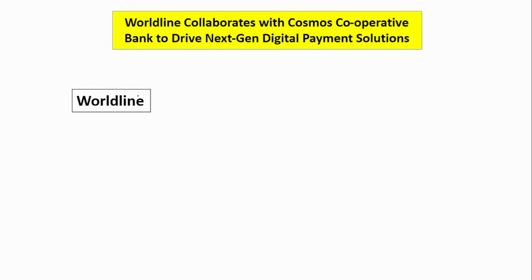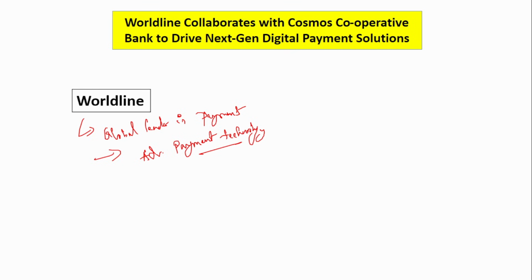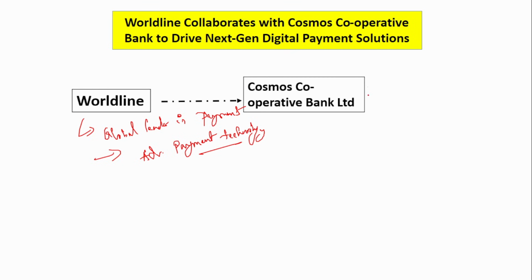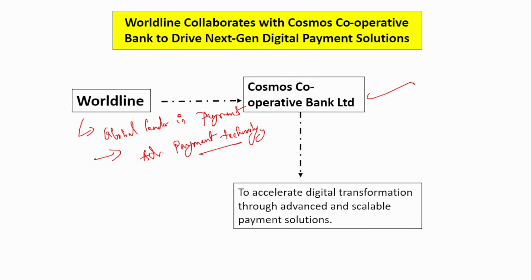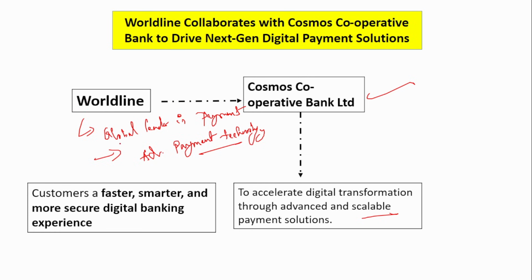Next is Worldline. What is Worldline? This is the global leader in what? In payments. They basically provide advanced payment technology to the customers. Okay, this is what they provide. They provide advanced payment technology. So they have collaborated with Cosmos Cooperative Bank for what? To accelerate digital transformation through advanced and scalable payment solutions. So here, due to this collaboration, the customers can have a faster and smarter access to the digital banking services. Okay.